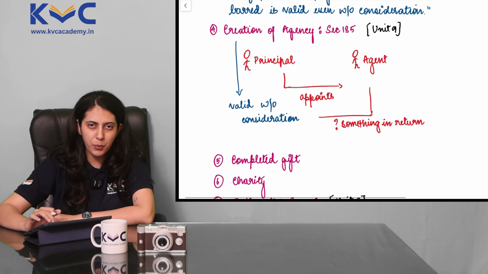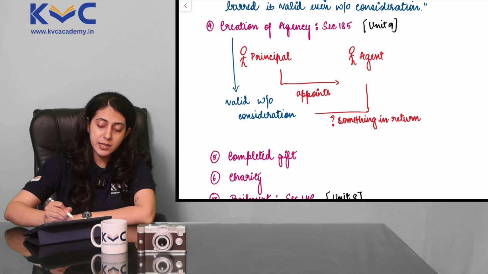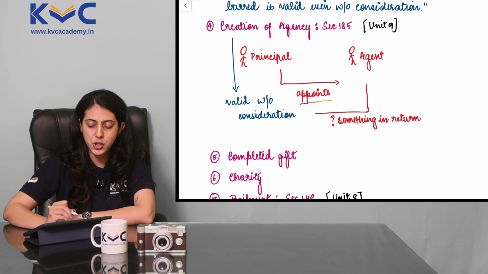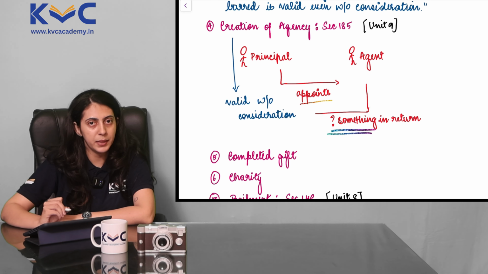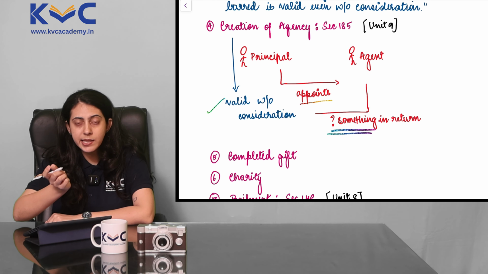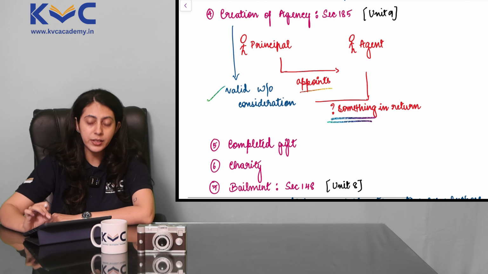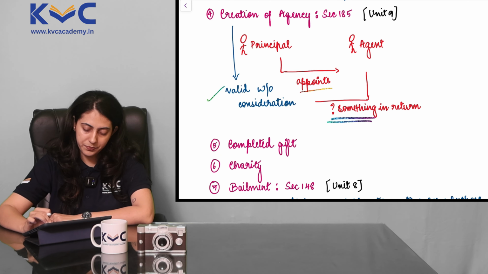Is the section number important? Yes, it is. But we'll see that in unit 9. So if the principal is merely appointing the agent and is not giving something in return to the principal at that point, still the agency that is created between the principal and agent is valid even without consideration.